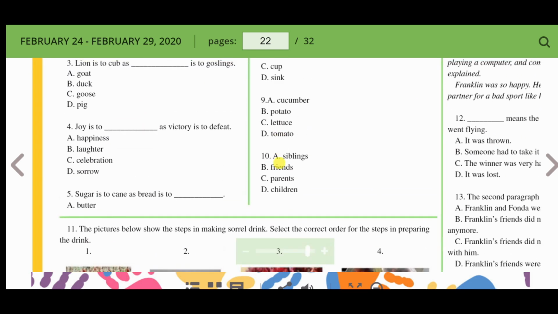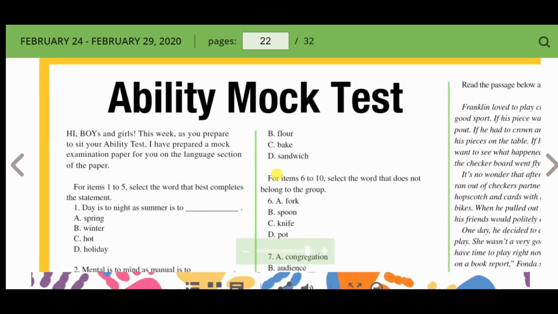Alright guys, so in this episode, we went through a few questions from an ability mock test. Remember always to look at the relationship between the words, especially where analogies are concerned.